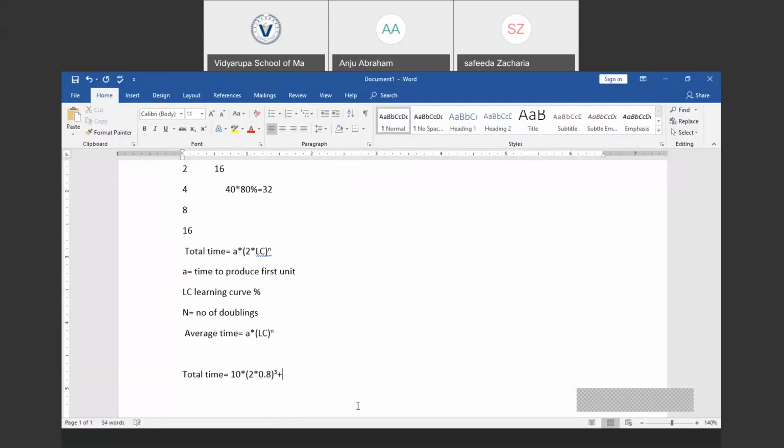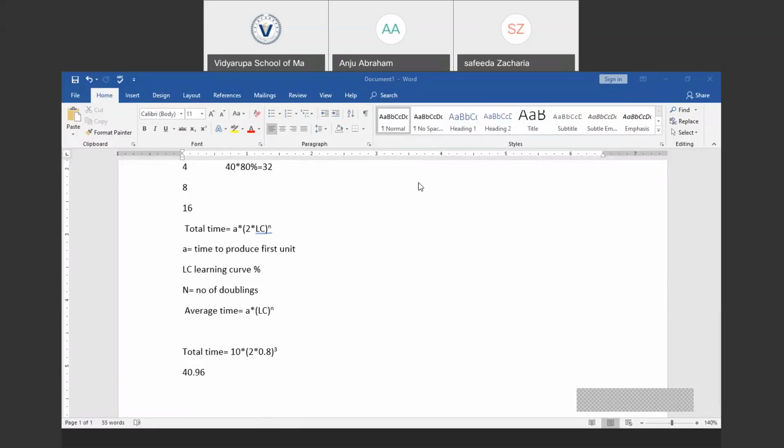So the answer would be: 10 into 2 into 0.8 will be 1.6, raised to 3. That is 1.6 to the power of 3, which would be 4.096, into the time required to produce the first unit, which is 10, that will be 40.96. The total time required to produce 8 units.